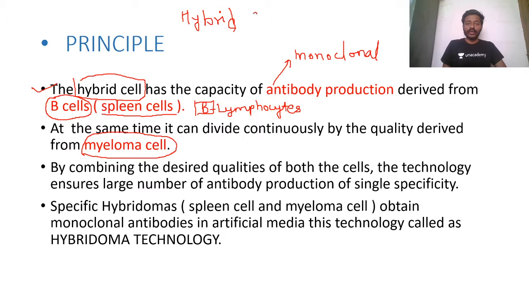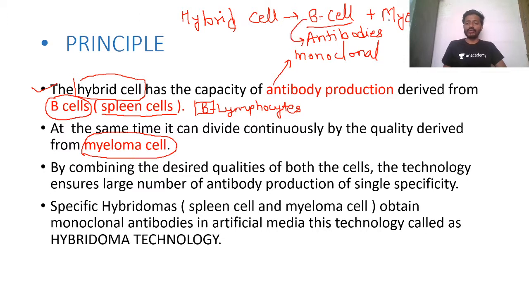Okay, so we know hybrid cell. Now you know from which two cells this hybrid cell is formed. First is the B cell and second is the myeloma cell. You know about the B cell. B cell is a cell of the immune system which produces antibodies. And what is the main function of the hybrid cell? Antibody production. So which cell in the hybrid cell does that work?